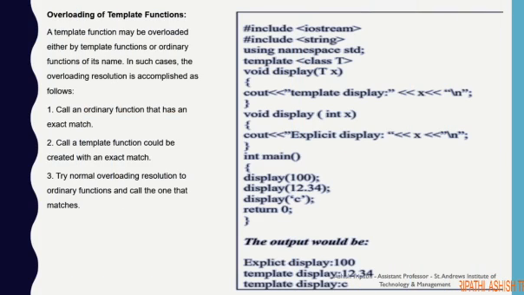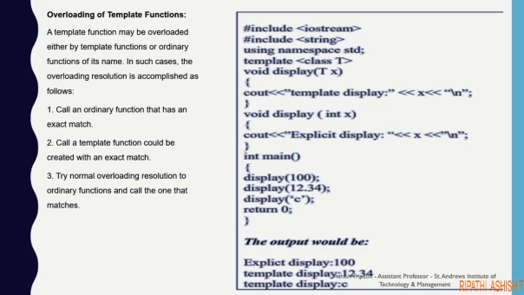Now overloading of template functions. A template function may be overloaded either by template functions or by an ordinary function of the same name. In such cases, the overloading resolution is accomplished as follows: call an ordinary function that has an exact match. Call a template function that could be created with an exact match. Try normal overloading resolution to ordinary functions and call the one that matches.